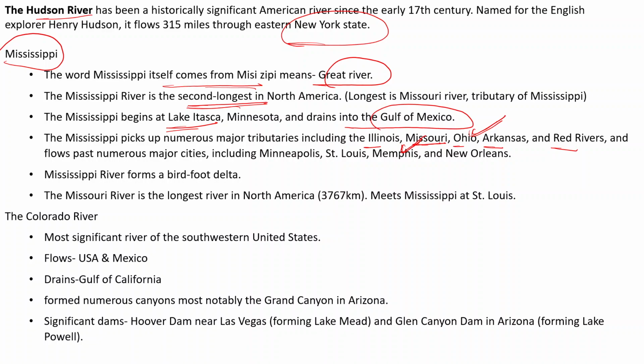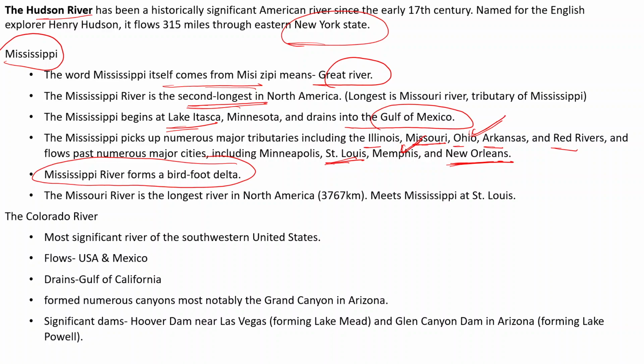And on the bank of Mississippi River, we have cities like St. Louis and New Orleans. And New Orleans is located near what? Near the Gulf of Mexico as well. Now the answer is what? Mississippi River forms what type of delta? The answer is bird foot delta. Bird foot delta, my dear.